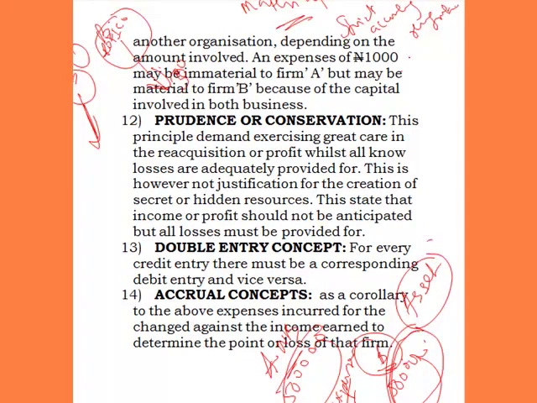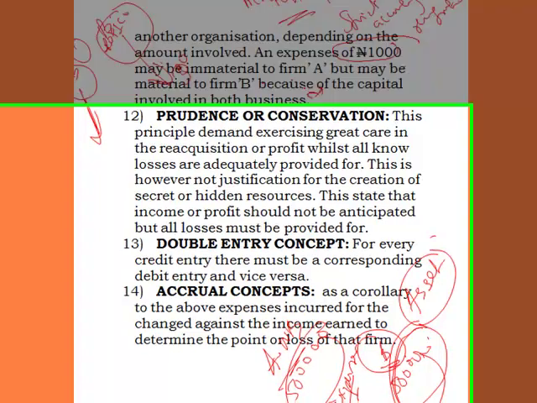An expense of 1,000 naira may be immaterial to firm A, but may be material to firm B because of the capital involved in both businesses. So it means only items that a company deems to be material should be the ones they accord strict accounting recognition to.